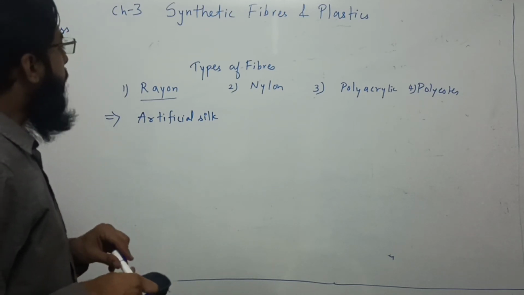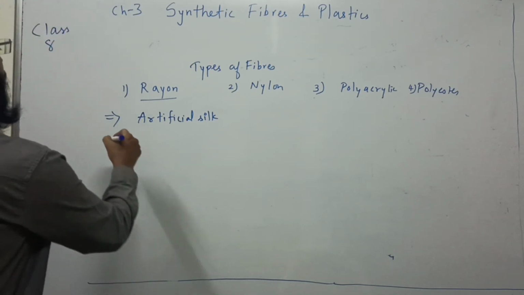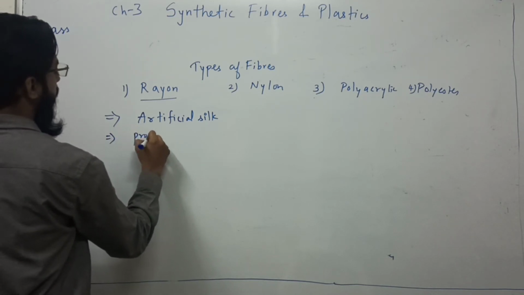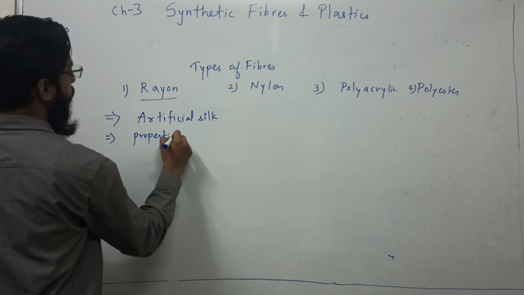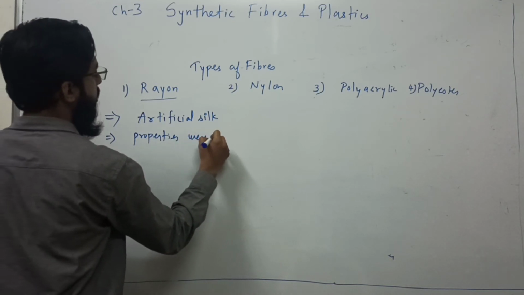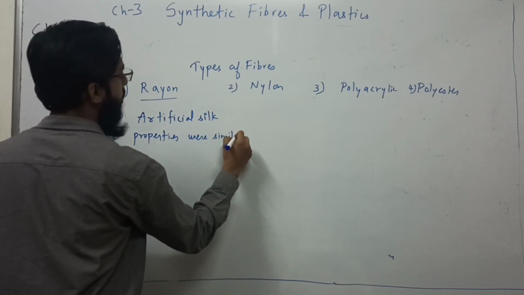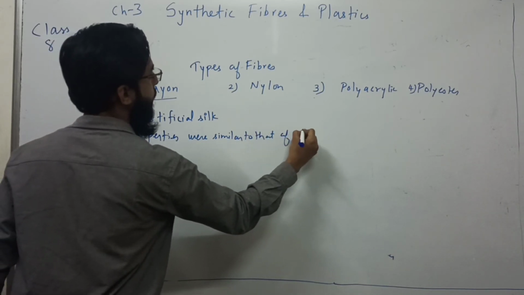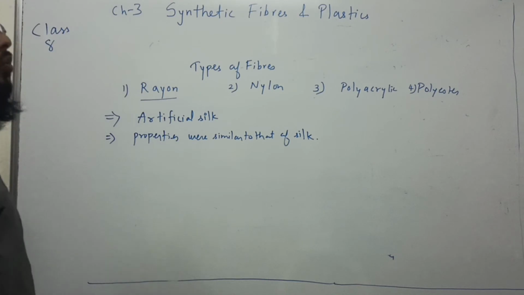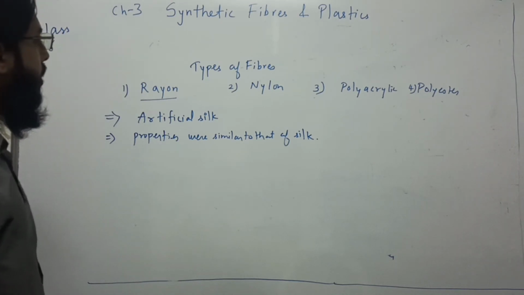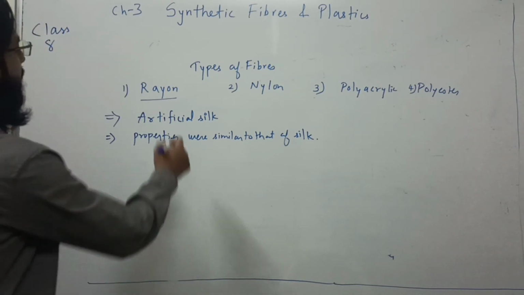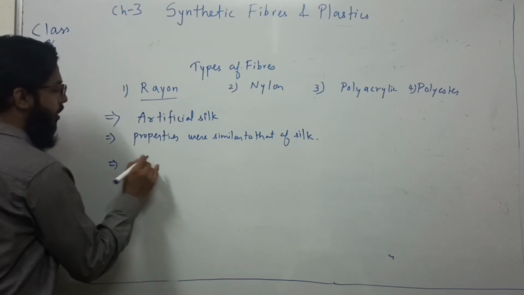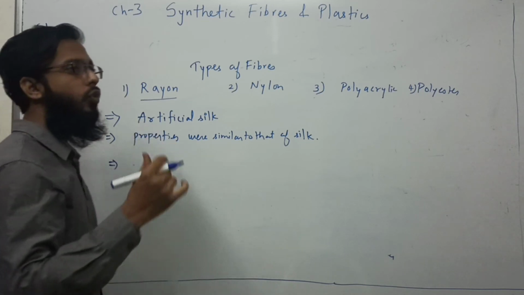Now, what are the properties of this rayon? They tried to form properties similar to that of silk. But this rayon is not actually fully synthetic.